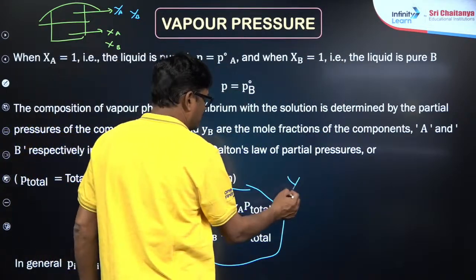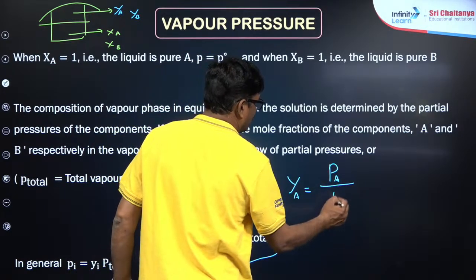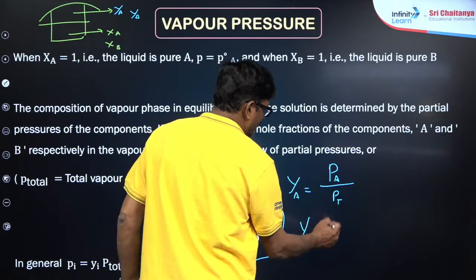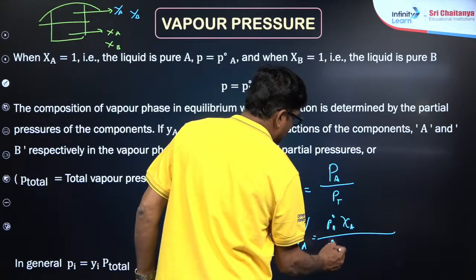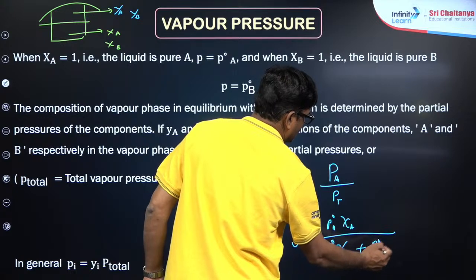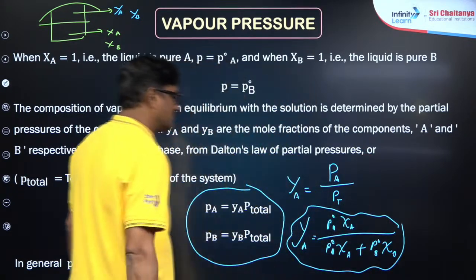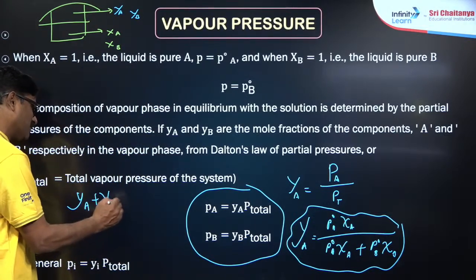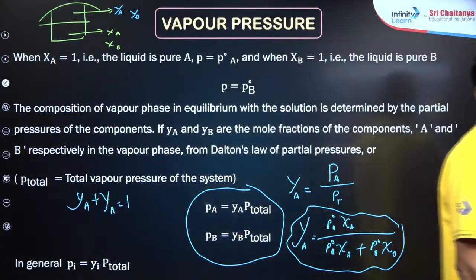So mole fraction of A in the vapor phase is equal to PA upon PT, or you can say YA is equal to P naught A times mole fraction of A, upon P naught A times mole fraction of A plus P naught B times mole fraction of B. This is super awesome. And again, YA plus YB is always supposed to be 1, as far as the fundamental aspect is concerned. Agree?